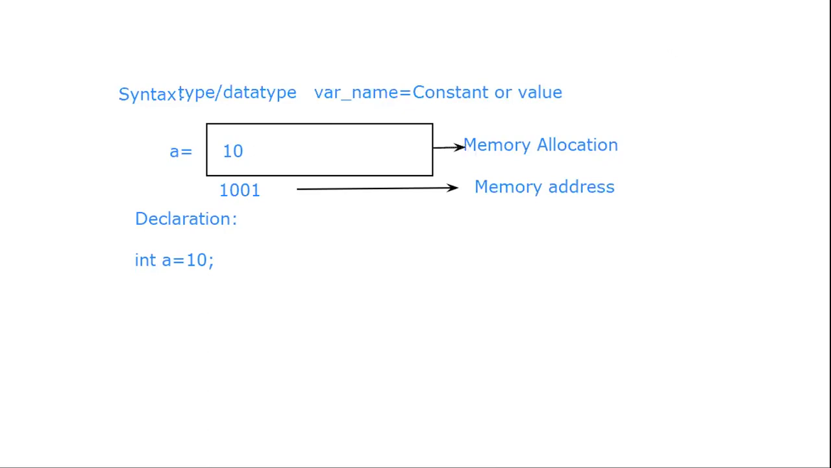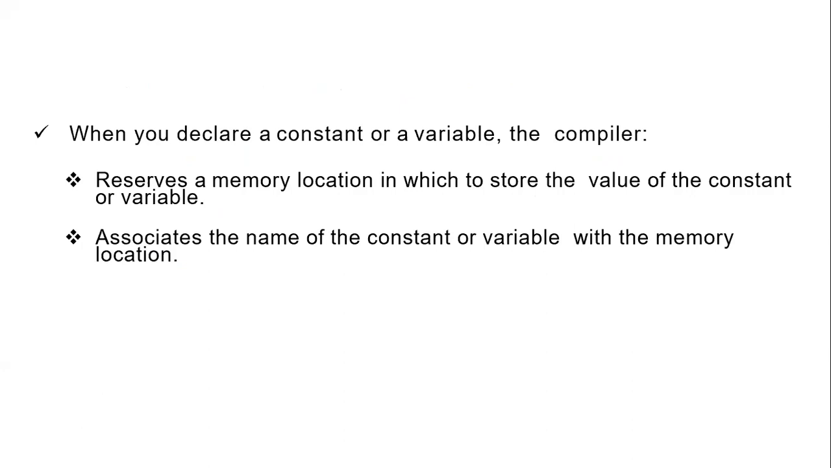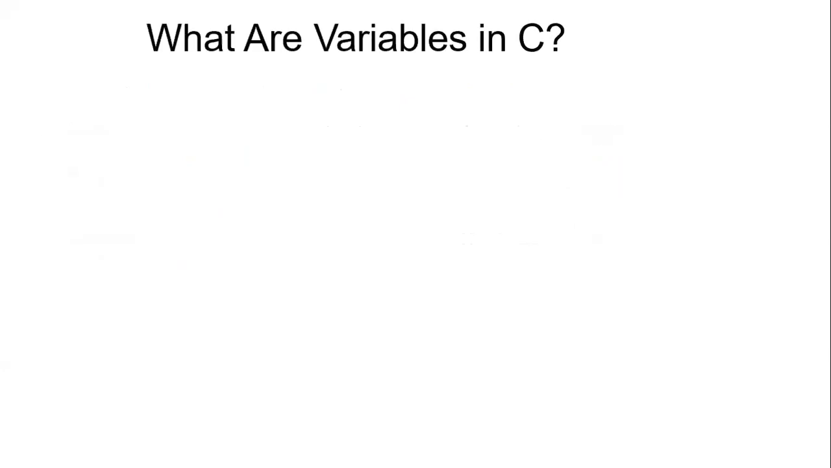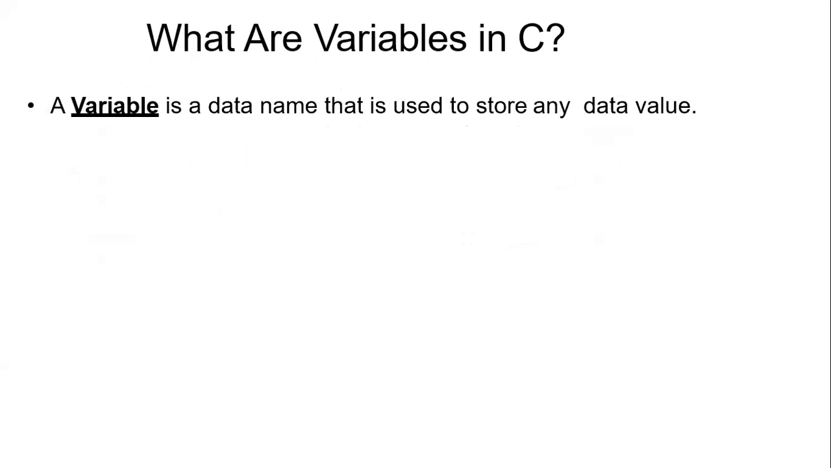Let us go back to our previous slide where we were discussing the next topic. Fine. Hope it is clear how it is allocating or reserving the memory. Now, what are variables in C? As I have told you, variable A we have declared just now. Likewise, a variable is a data name that is used to store any data value.